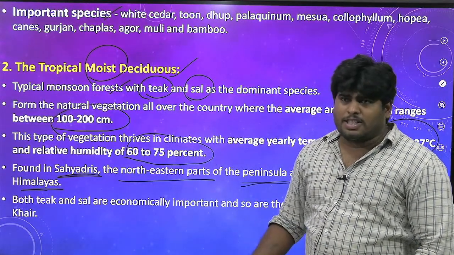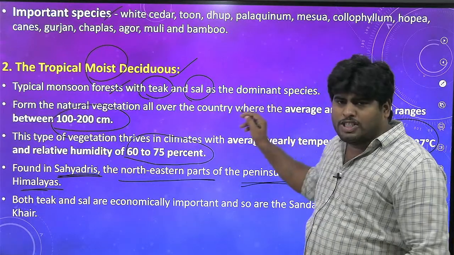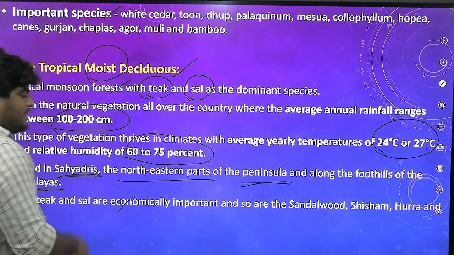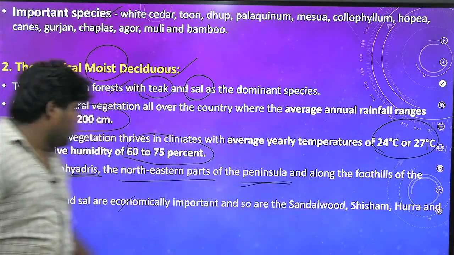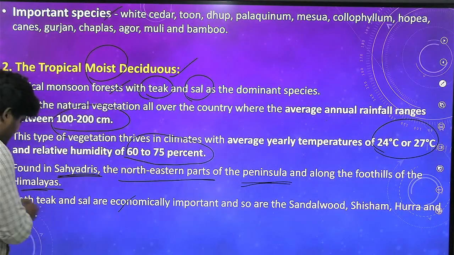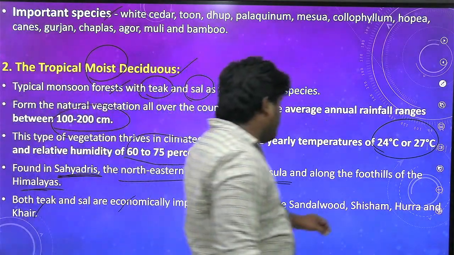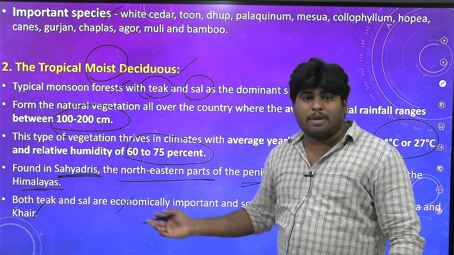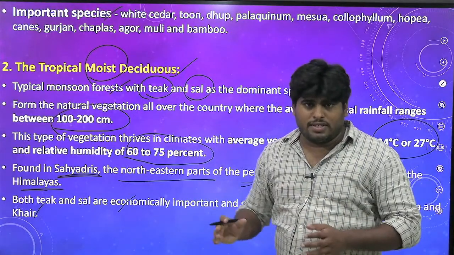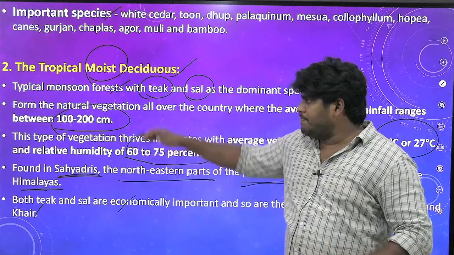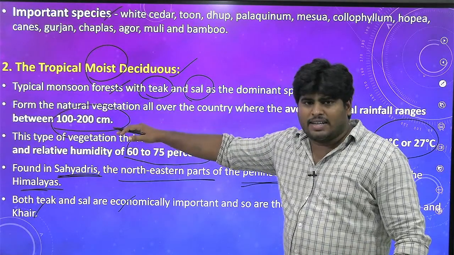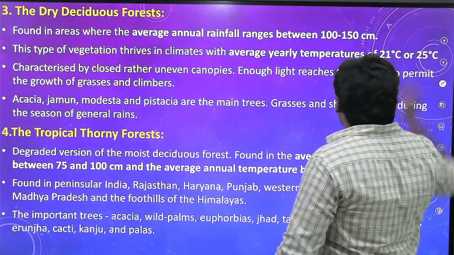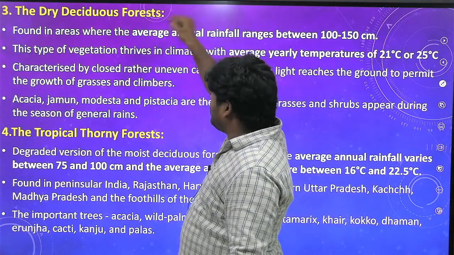Coming to the species, you already know both teak and sal are the dominant species. Of course they were economically important. Besides this, sandalwood, shisham, hurra and khair. Apart from teak and sal, which are economically important, these are the species. See, very simple: nature, climatic condition, reasons, species. Next type of forest is the dry deciduous forest.